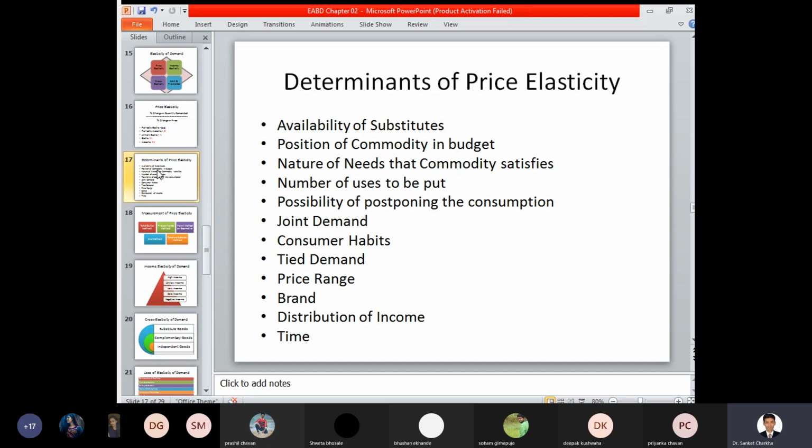Distribution of income specifically focuses on what is the level of income distribution of different people. Different people may attempt to purchase different products, and based on their distribution of income level, their purchasing power, their quantity demanded keeps on changing. A particular person who is staying in a particular area, or a certain category or class of people, his income level is, for example, rupees 2 lakhs.